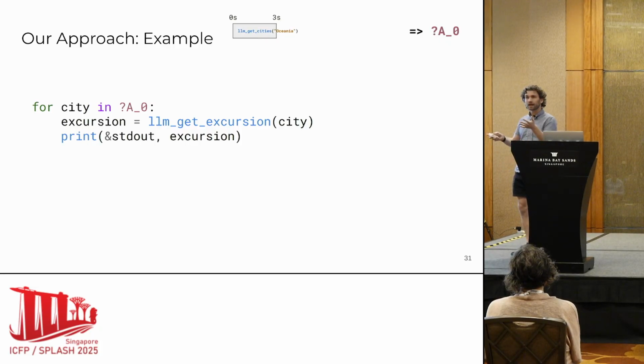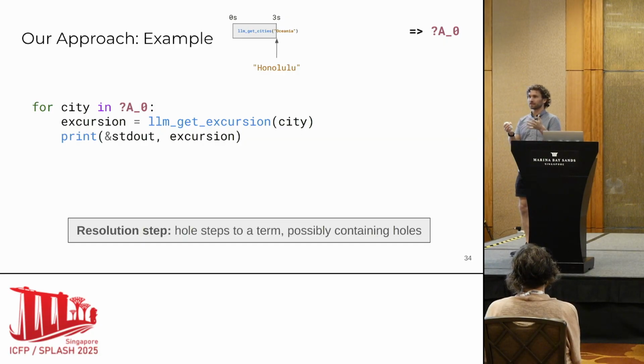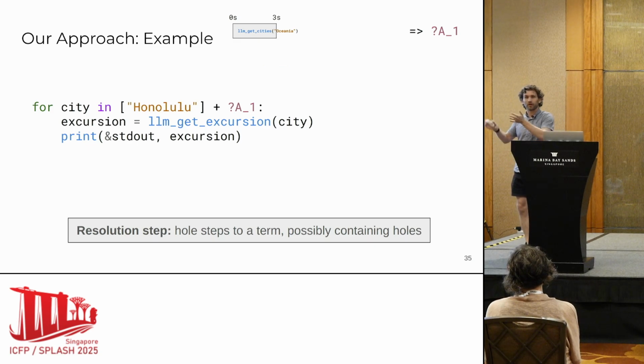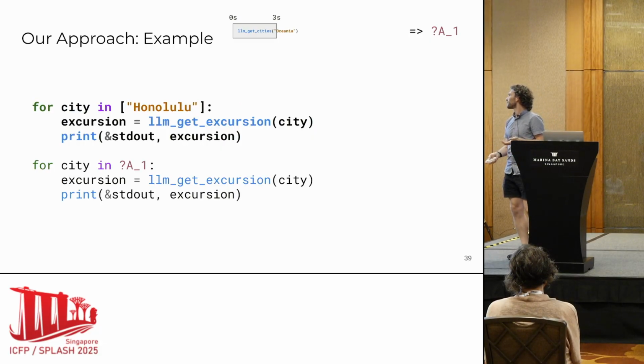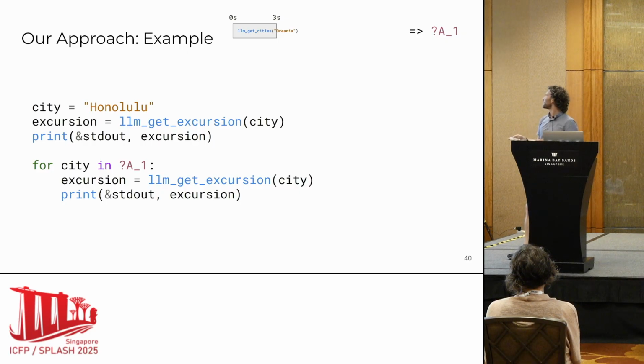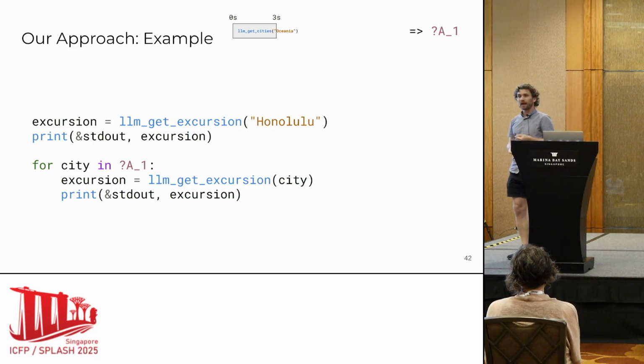But maybe after 3 seconds, we get Honolulu back from the LLM. So in that case, we're going to do what I'm going to call a resolution step, where we take our hole, A0, and we replace it with some term that may contain other holes. In particular, we're going to replace it with the list containing Honolulu concatenated with another hole, in this case, A1. But then what does this buy us? Well, we're looping over a list where we know the prefix of the list. Why don't we just unroll this? And so, in fact, reduction will unroll it. And then we'll see that city is Honolulu, so we can substitute. And then we have another external call with a concrete argument. Why don't we just dispatch this now? Well, that's exactly what we're going to do.